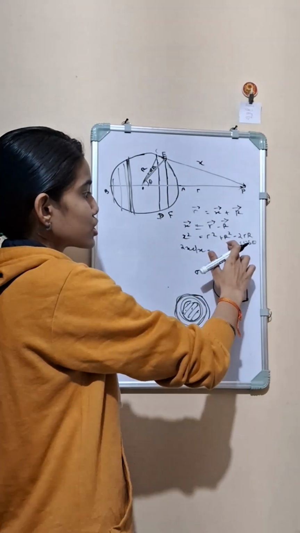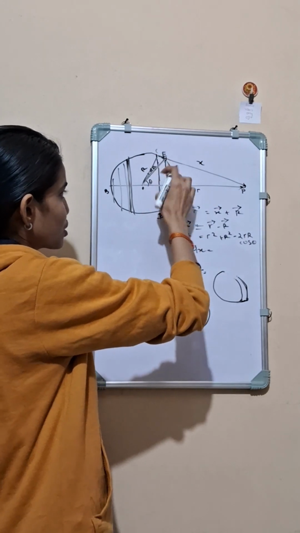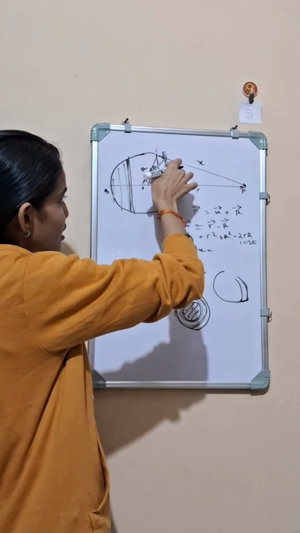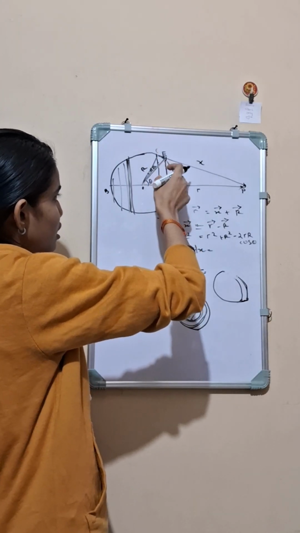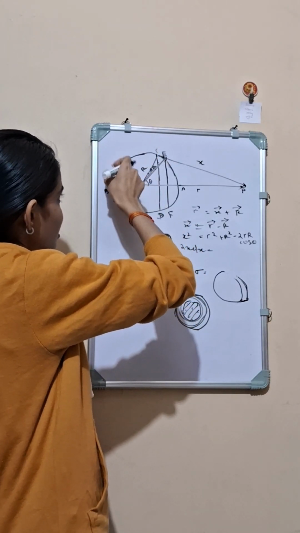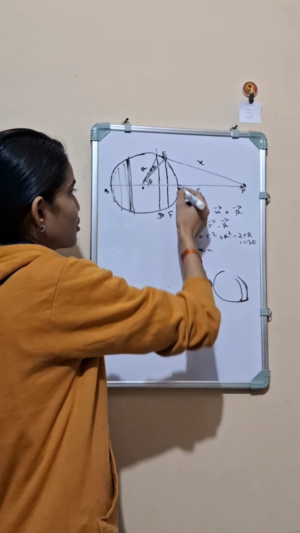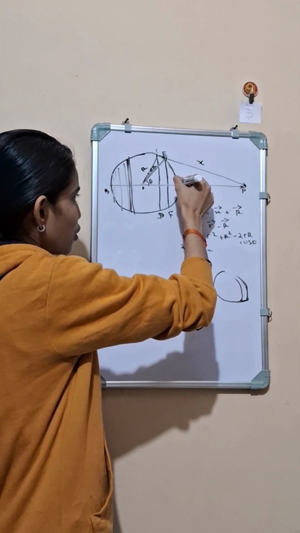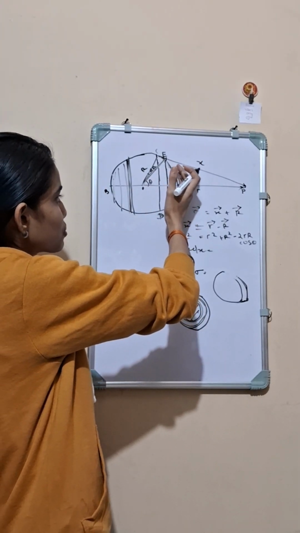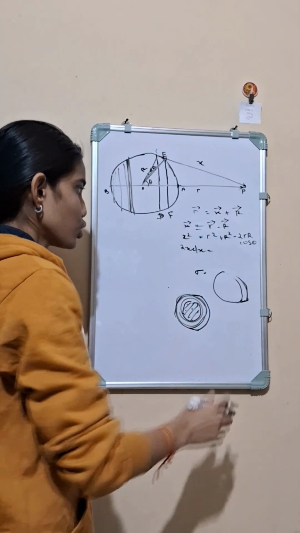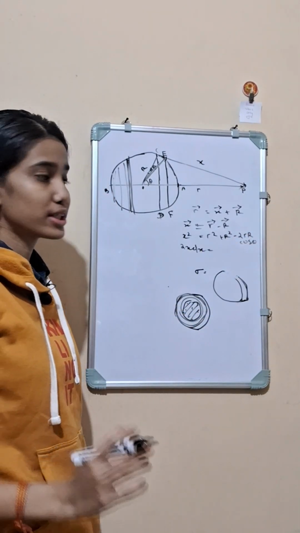So differentiation of a constant will be equal to 0, and here the theta will be changing because for this elemental ring it is theta, but if I take a ring at this position, the theta will increase, and if I take a ring at this position, the theta will be greater than 90 degrees, and for this position if I take a small ring, it will be nearly equal to 0. So we can say that theta is changing from 0 to 180 degrees. So as theta is varying, we can differentiate it, and differentiation of cos theta is sin theta.